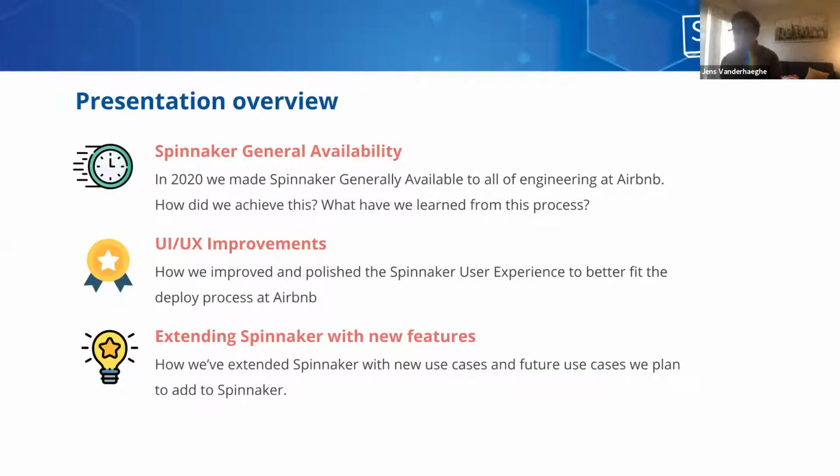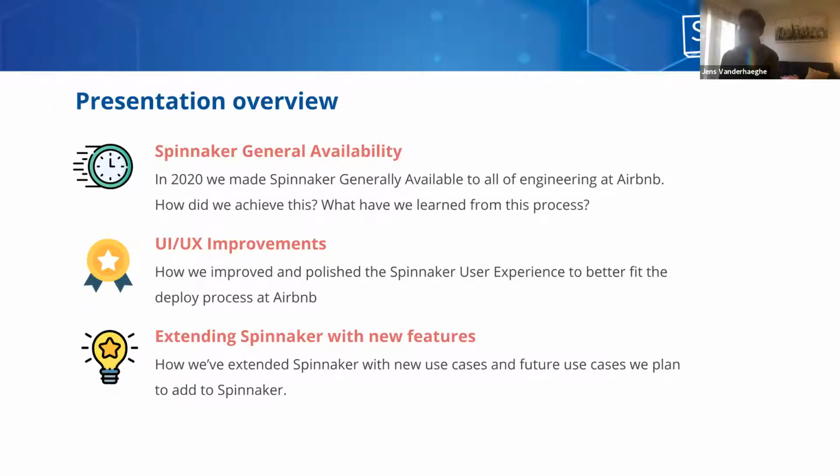So let's talk a little bit about what this presentation today is going to be about. We'll start talking about Spinnaker general availability. In 2020, we made Spinnaker generally available to all of engineering at Airbnb. How did we do this? What did we learn from this process?